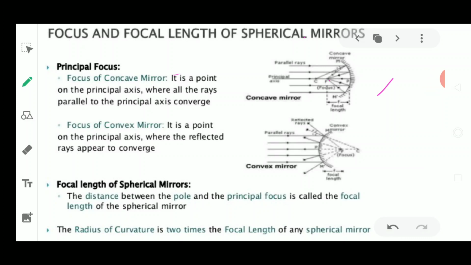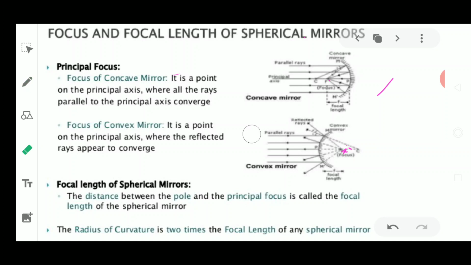This is because of the concept that the light rays are going to diverge in all directions. Once they are diverging, they need to be extended backwards after divergence. So it appears to meet at some point. This is known as the focus of the convex mirror.